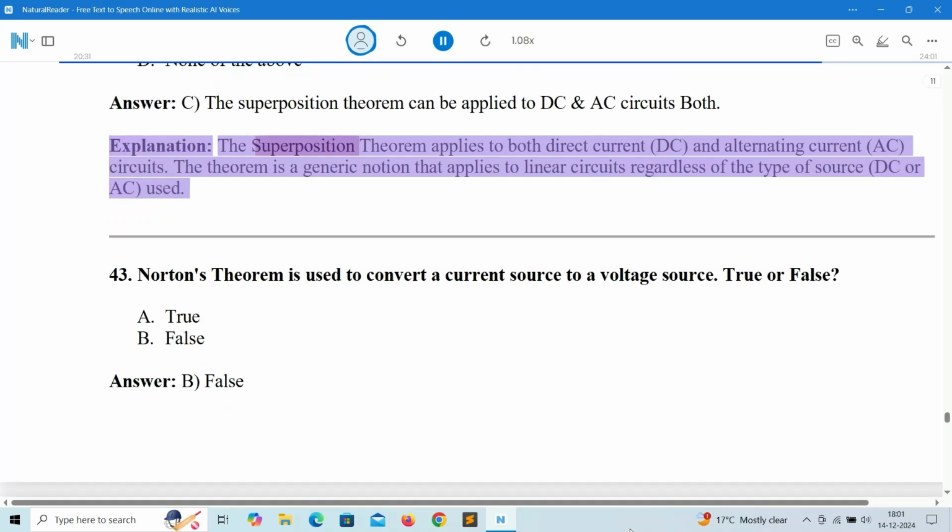Explanation: the superposition theorem applies to both direct current, DC, and alternating current, AC, circuits. The theorem is a generic notion that applies to linear circuits regardless of the type of source, DC or AC, used.